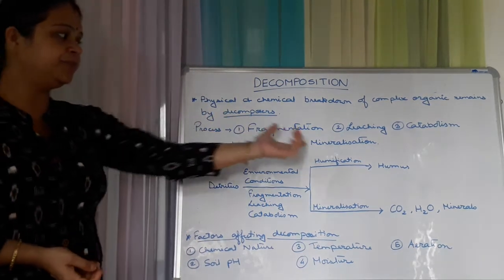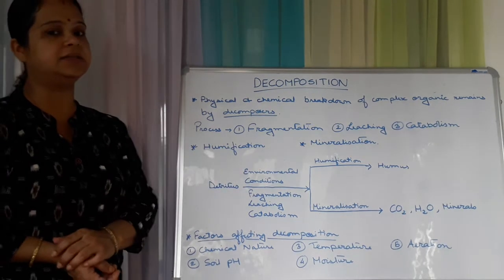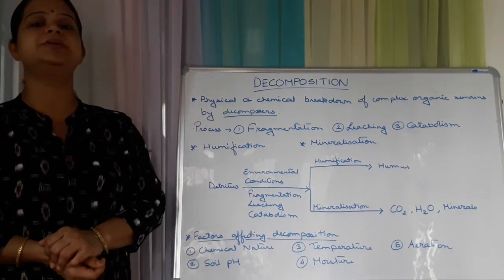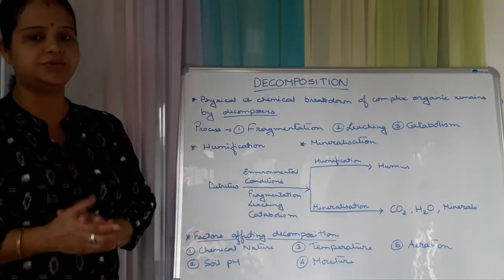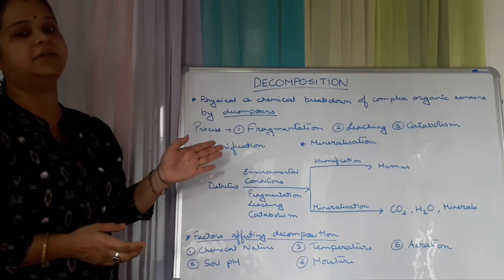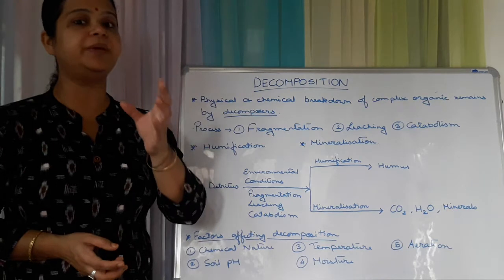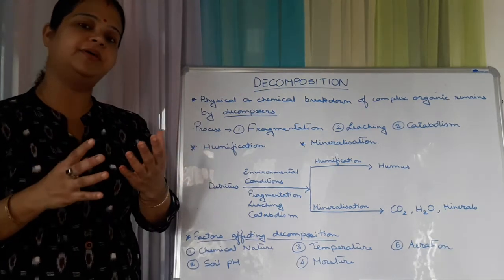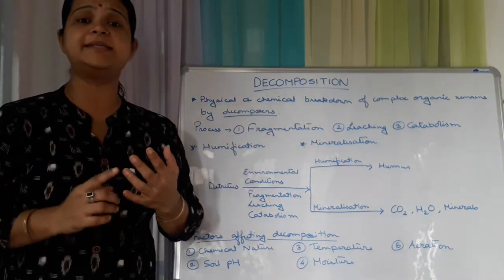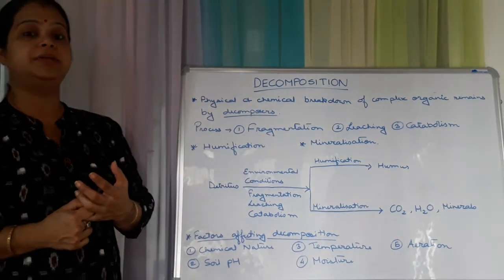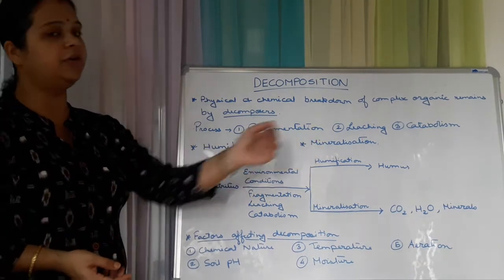Next, after this process we come across another two terms, humification and mineralization. Humification means formation of humus. Humus is a dark colored amorphous substance which is rich in nutrients. That is formed by the detritivores. And mineralization means the process in which minerals are formed. That means they act upon the substances and form carbon dioxide, water, minerals, nutrients, calcium, magnesium, all these things are released or formed. So that is called mineralization.